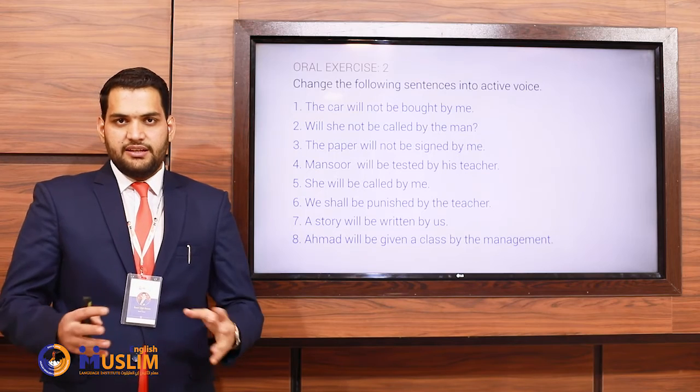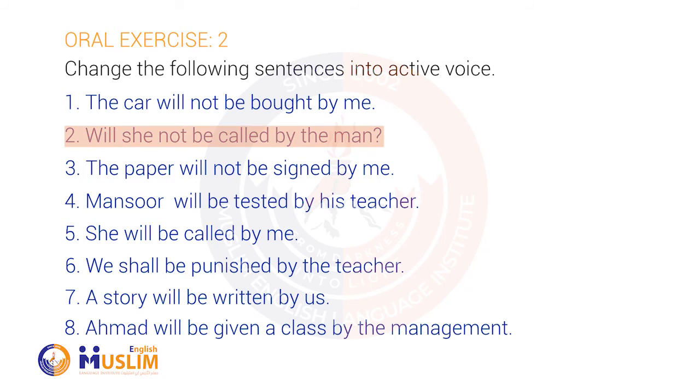So, let me share the answers with you. Number 2. Will she not be called by the man? Will the man not call her? Number 3. The paper will not be signed by me. I will not sign the paper. Number 4. Mansoor will be tested by his teacher. His teacher will test Mansoor. Number 5. She will be called by me. I will call her.